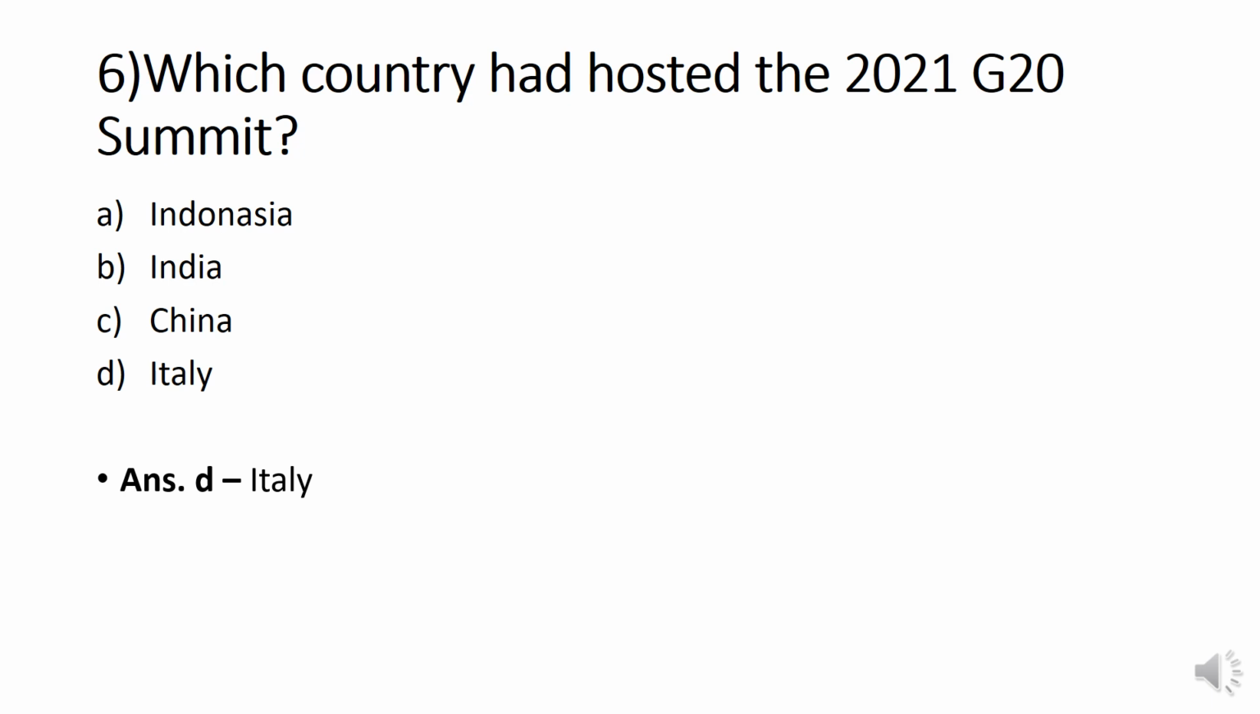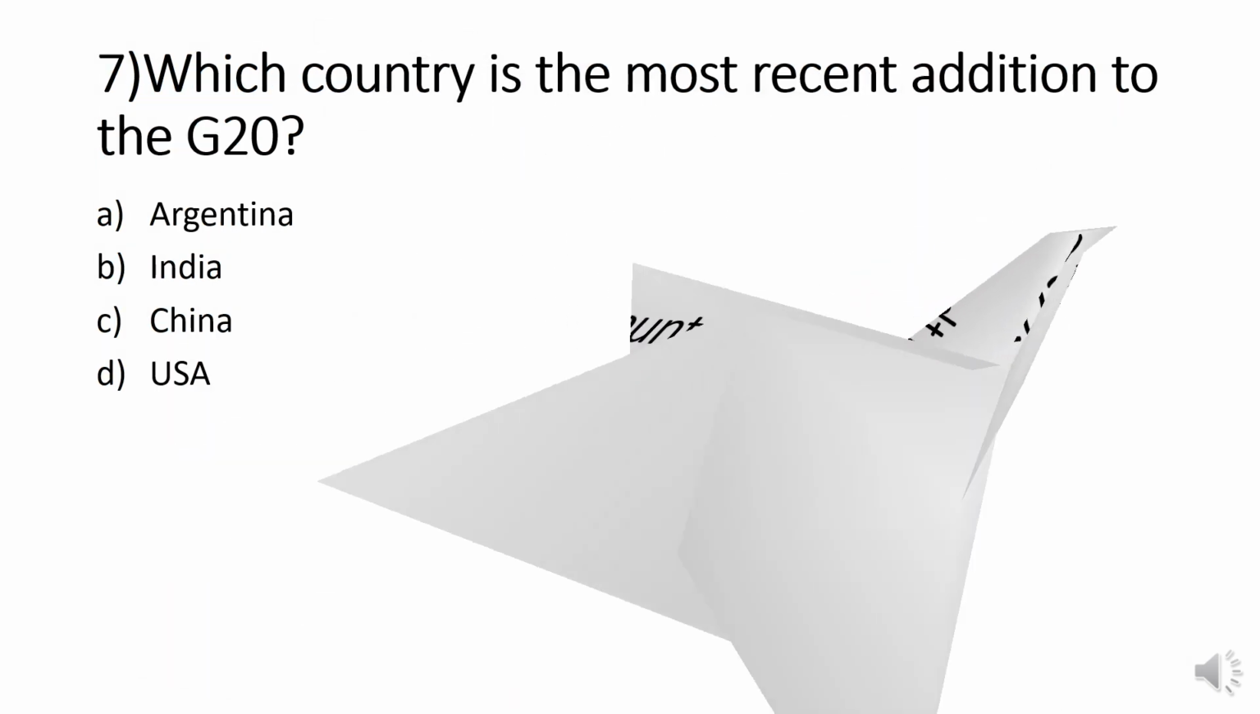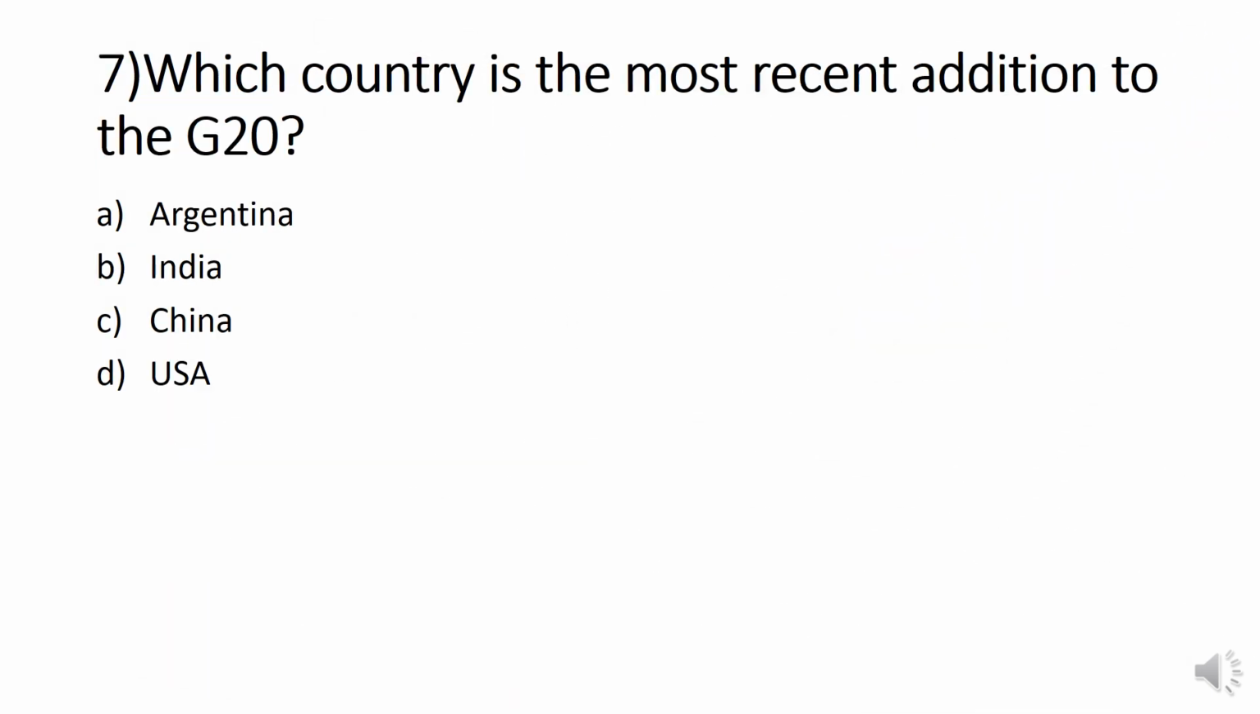Next question. Which country is the recent addition to the G20? Option A, Argentina. Option B, India. Option C, China. And option D, USA. Exactly, option A, Argentina is the answer. It is the most recent addition as a member of G20.